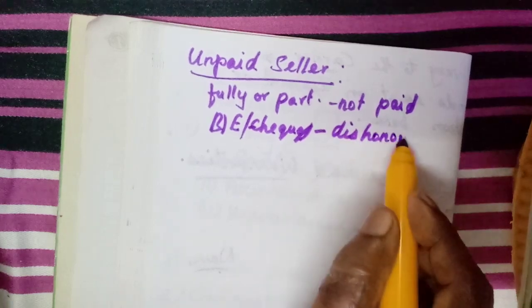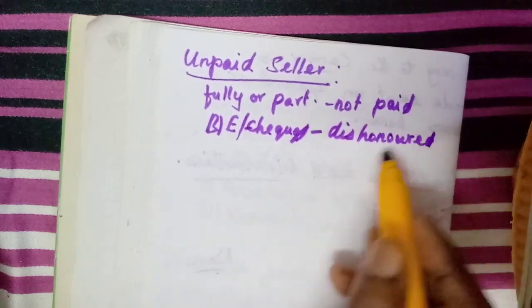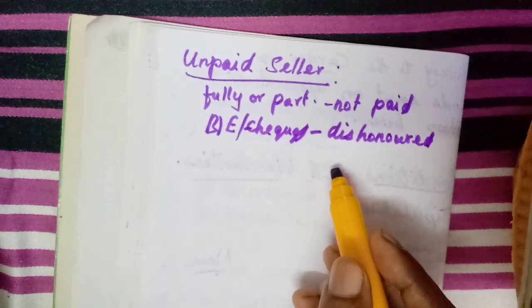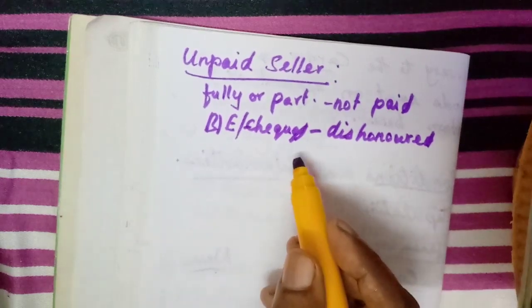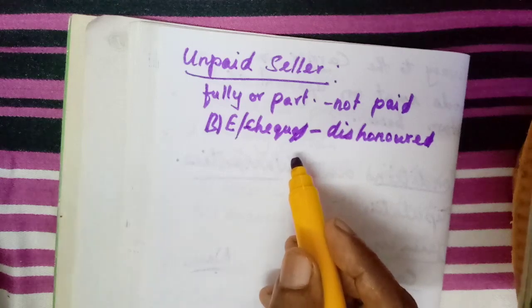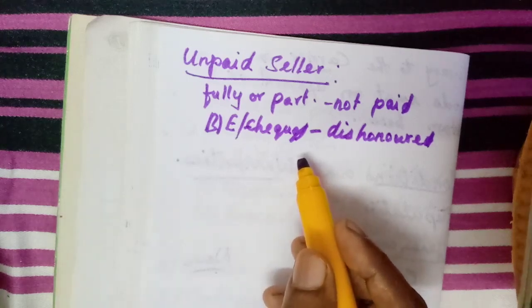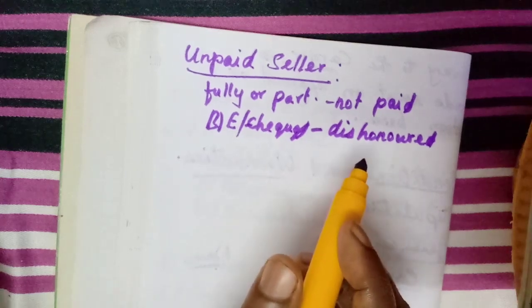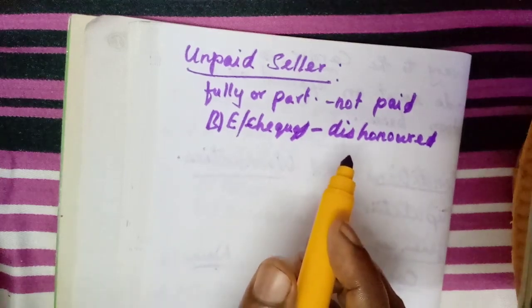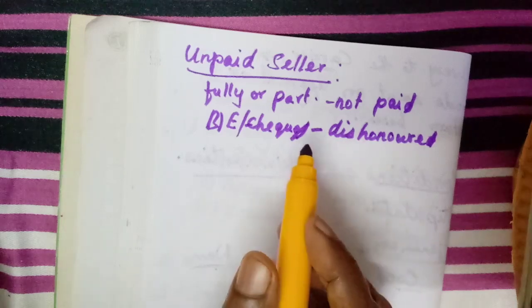First they have given it, but after two or three months only they will come to know, once they discount the same bill or the check in the bank, when the bank sends that same check or bill of exchange to the buyer's bank, only then will the seller come to know it has been dishonored. So this seller can be called the unpaid seller.